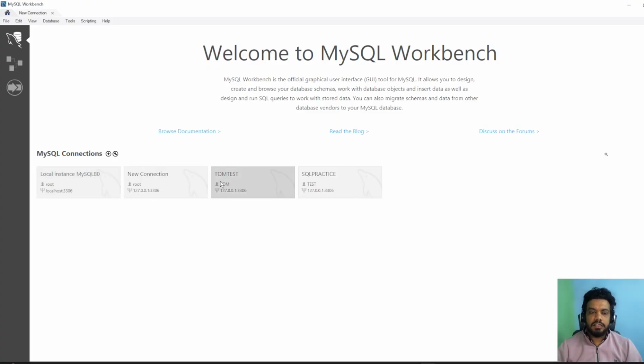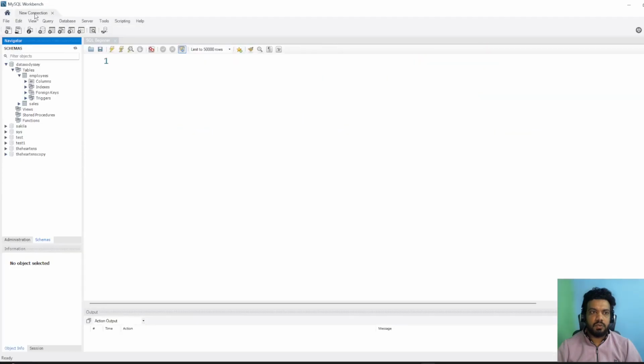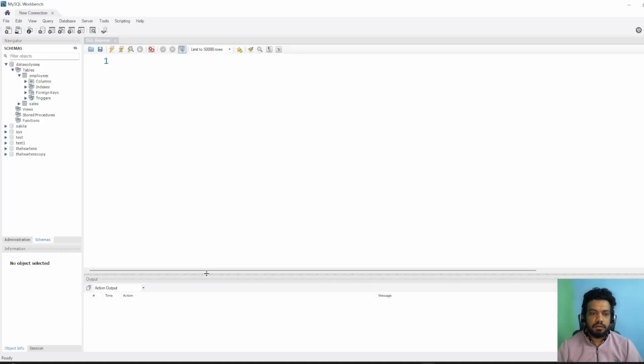And these are the connections. We have already established them, and we will learn how to establish a connection as well. And this is the activity output. Whenever we run a query over here, whether it was successful or not, the result will show here. Let me increase the size of it.